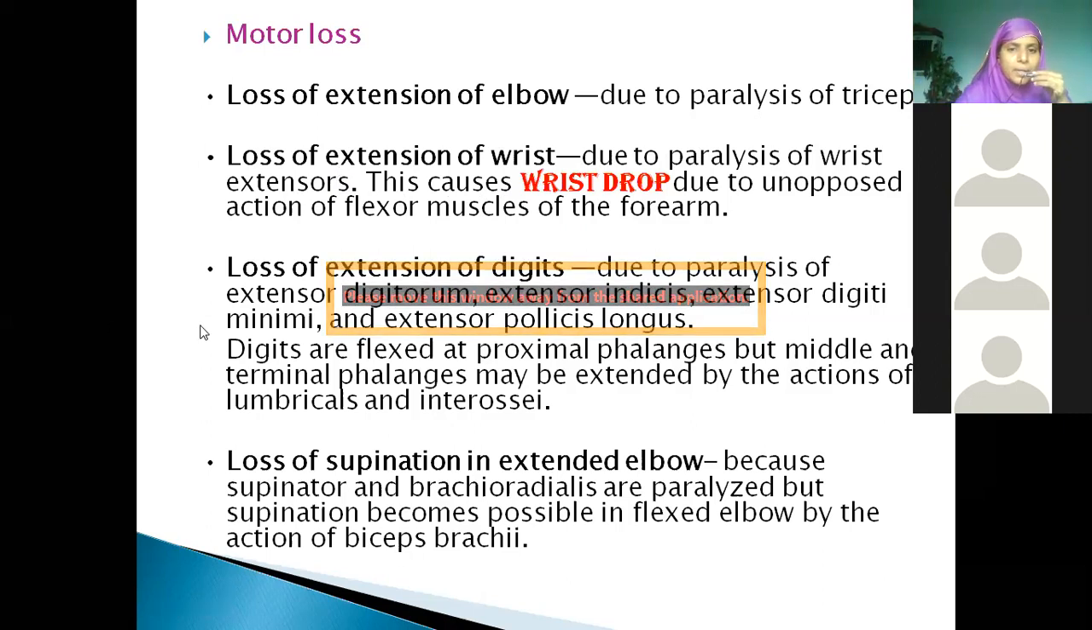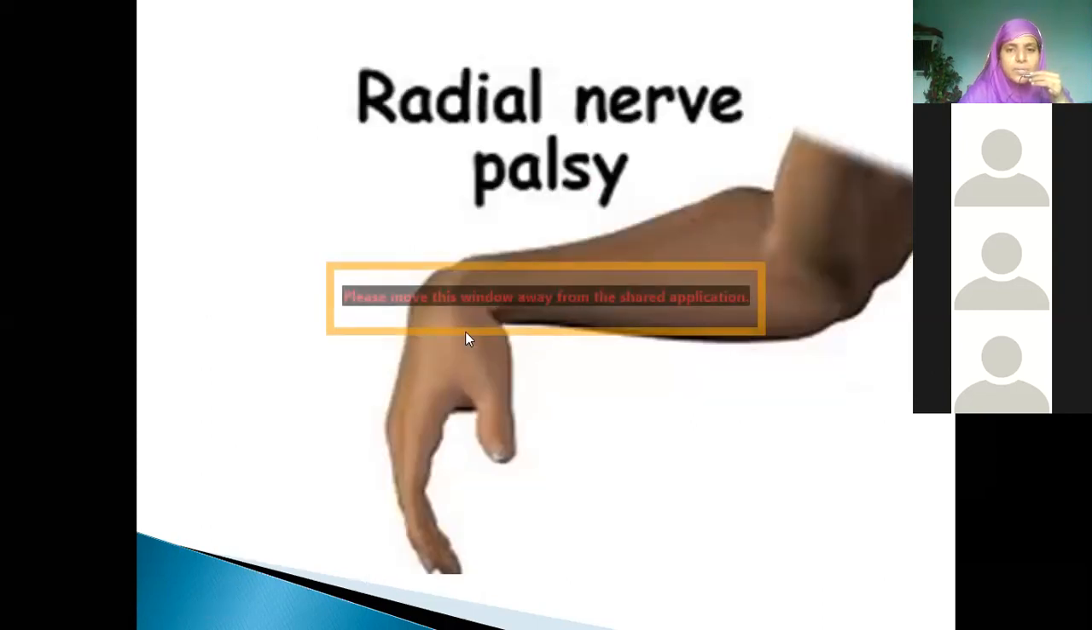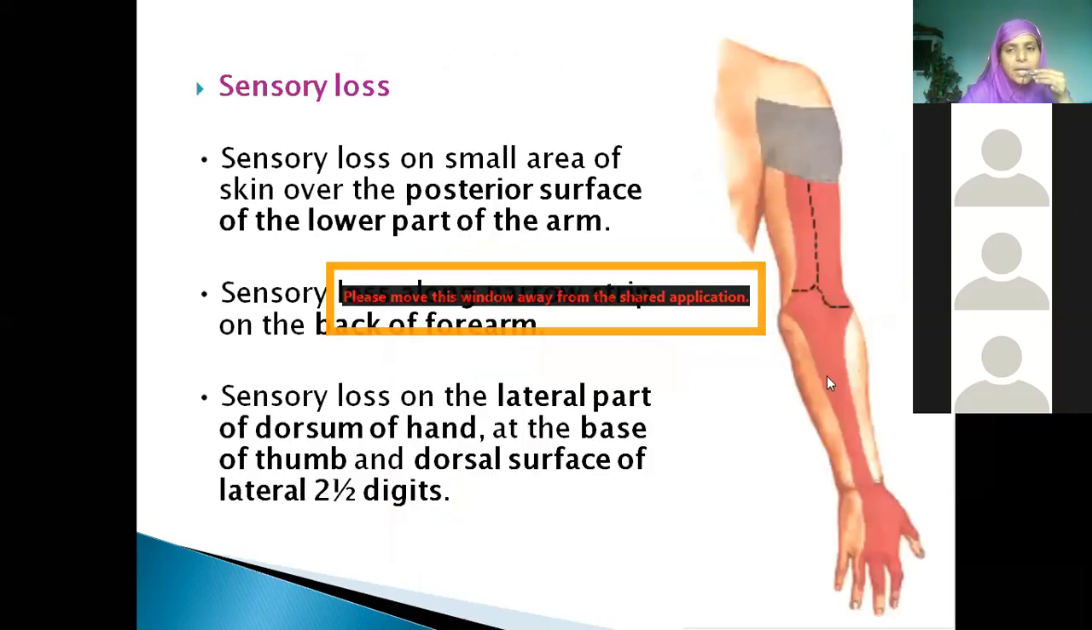Then there is loss of extension of digits, since all extensors are exclusively supplied by the radial nerve, and loss of supination in extended elbow. This is wrist drop, radial nerve palsy. Extensors will not be working, and all flexors will be pulling the hand downwards. You cannot bring about this action because the extensors are not working in radial nerve palsy.